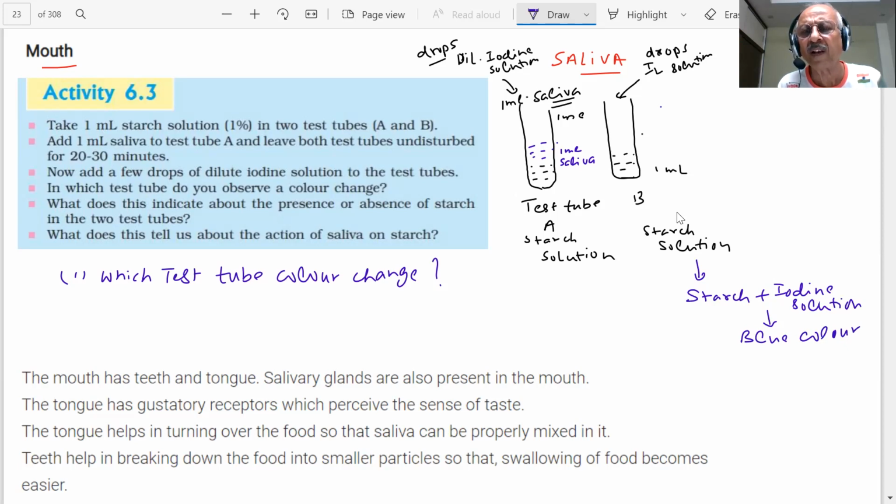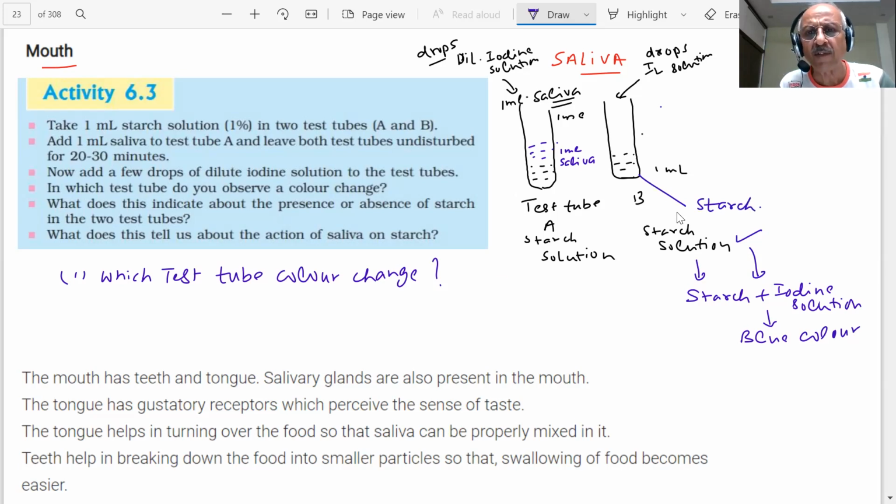What is in B? In B there is no saliva. Iodine and starch. You know, we have done the iodine starch test earlier also. Starch solution, students, reacts with iodine to give blue color. This has starch.